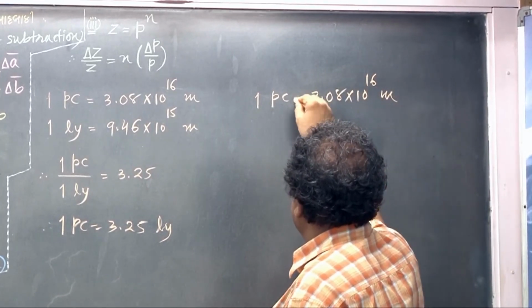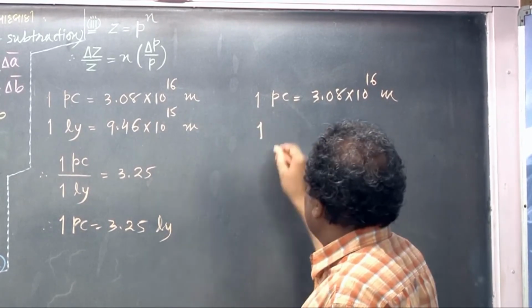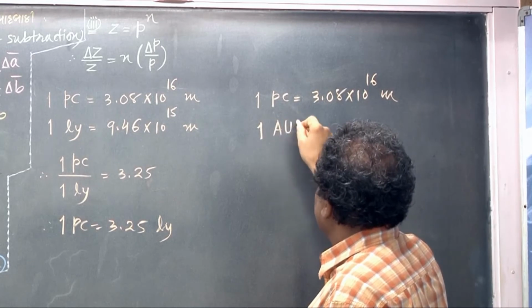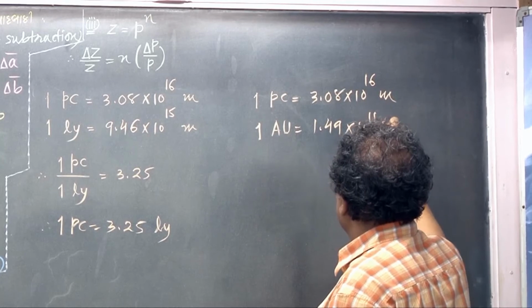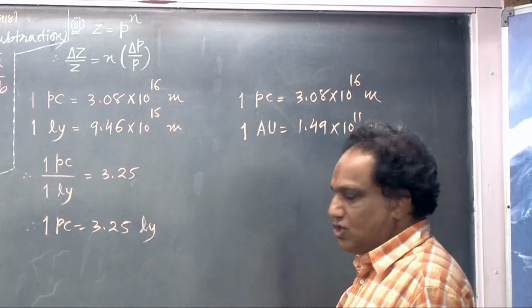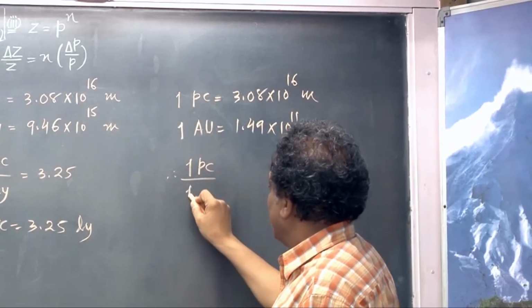Fine. Now I want the relation of parsec with astronomical unit. 1 astronomical unit is 1.49 into 10 raised to 11 meter. Take the ratio, 1 parsec upon 1 astronomical unit.